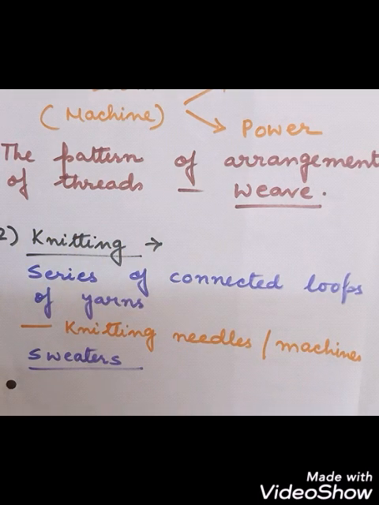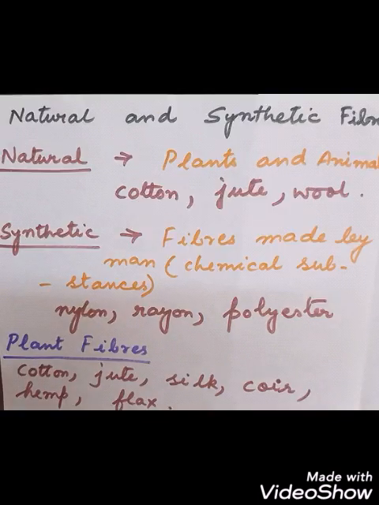Knitting, where different types of yarns are connected together. Okay, so how many processes do we have for making clothes? Weaving and knitting. There are two processes by which fabric can be made from what? Yarn. Right? Okay.